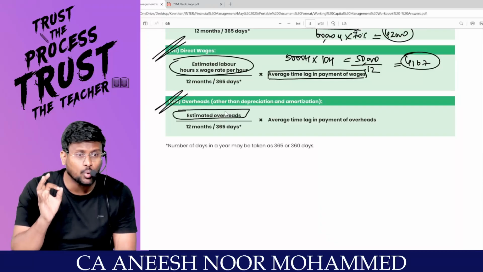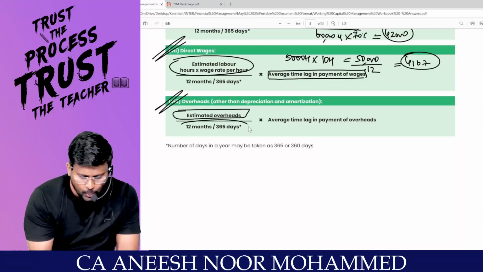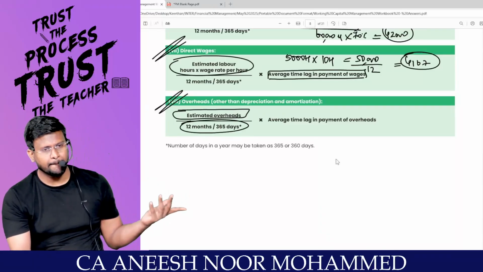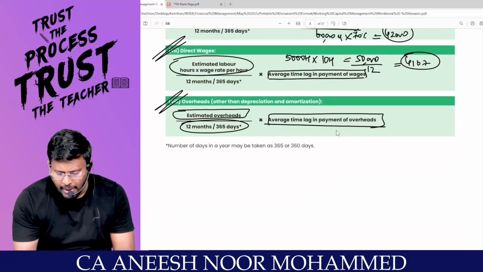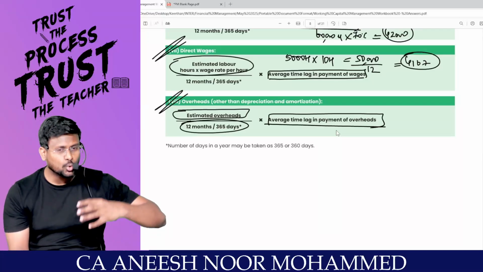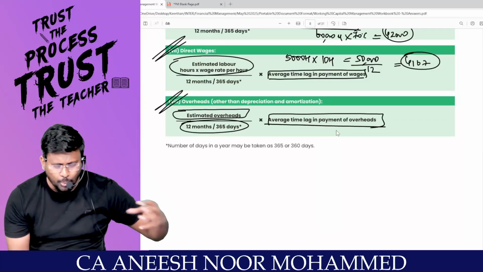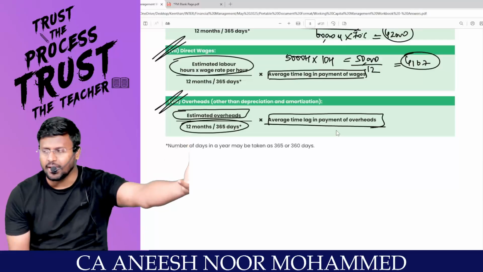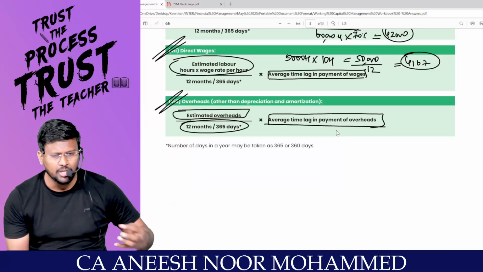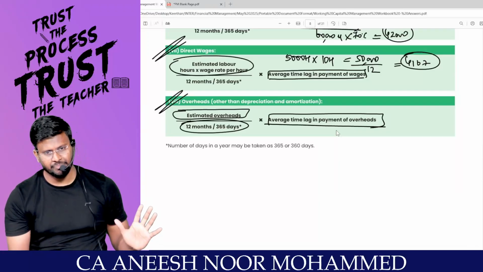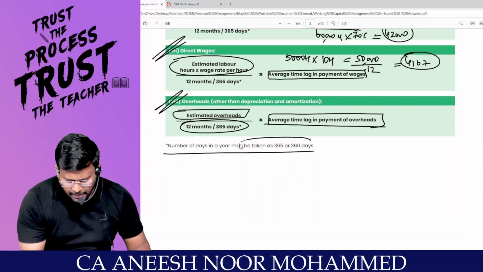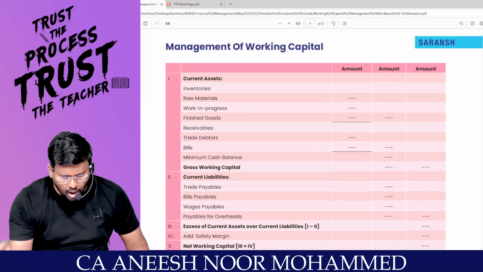That's why estimated overhead, divided by 12 months or 365, whatever it may be, you will get the overhead per month. Into average time lag in payment of overheads, then you will get the total money going to be invested by the outsider in our business. That money we need not invest, so that can be reduced as current liabilities. The number of days in a year can be taken as either 365 or 360.